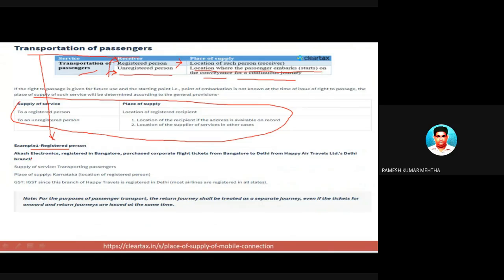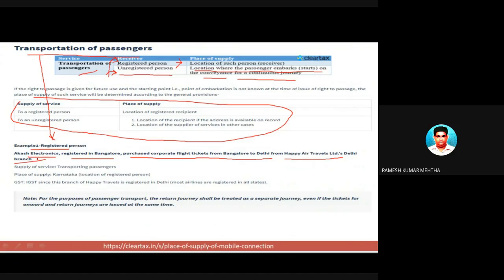Akash Electronics, which is registered in Bangalore, purchases a corporate flight ticket from Bangalore to Delhi from Happy Air Travels Limited, Delhi branch.